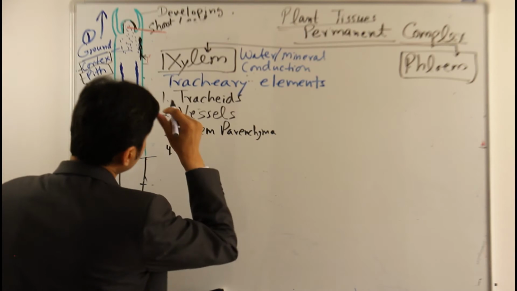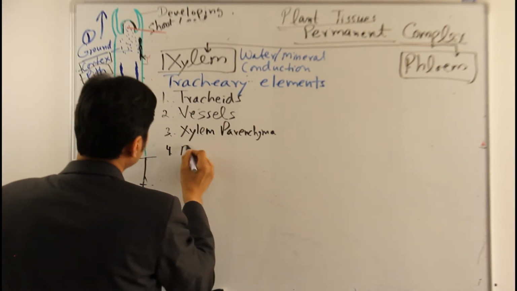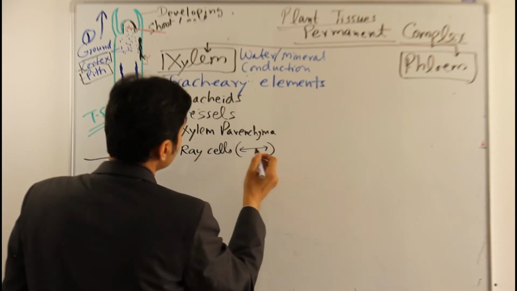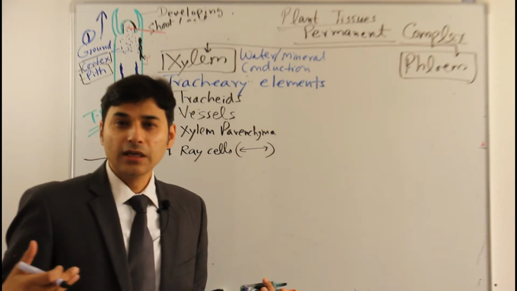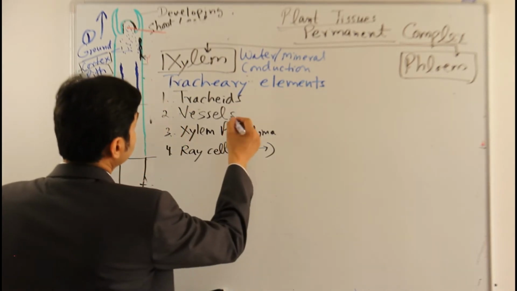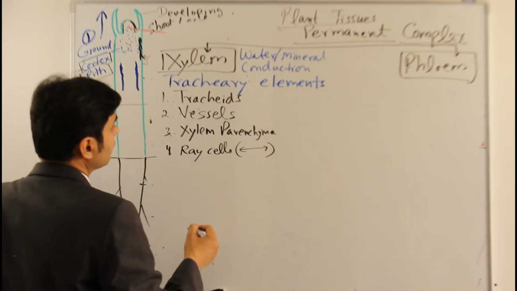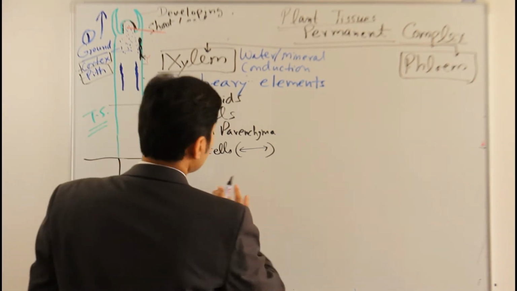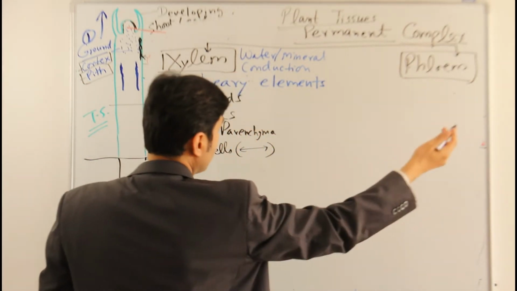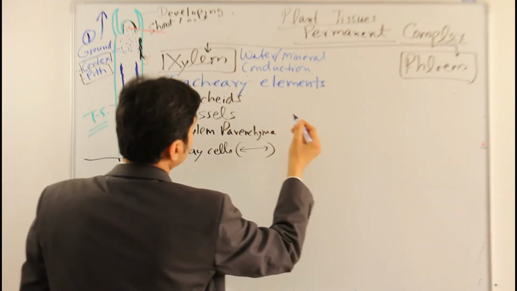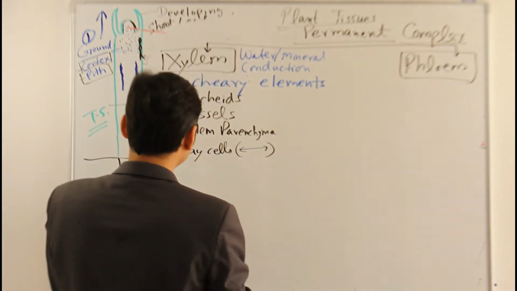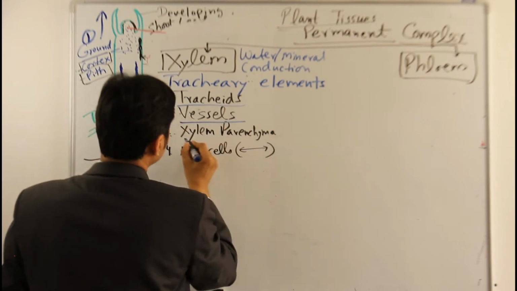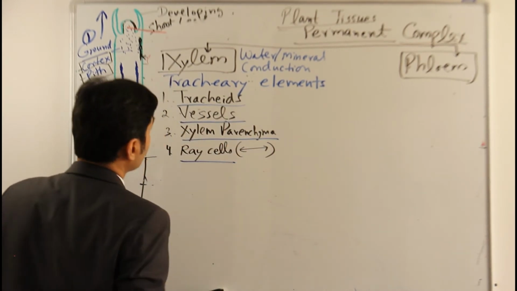It has also some other type of cells called ray cells. Ray cells basically help in the horizontal movement of water and liquid food. Tracheids and vessels are responsible for the one-way movement of water. Now I'll be drawing xylem, and then phloem I'll draw again. So xylem is made up of tracheids, vessels, xylem parenchyma and ray cells.